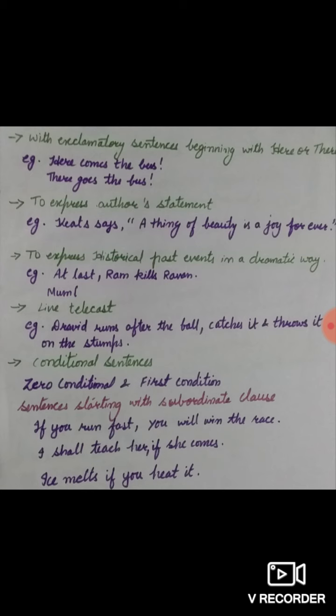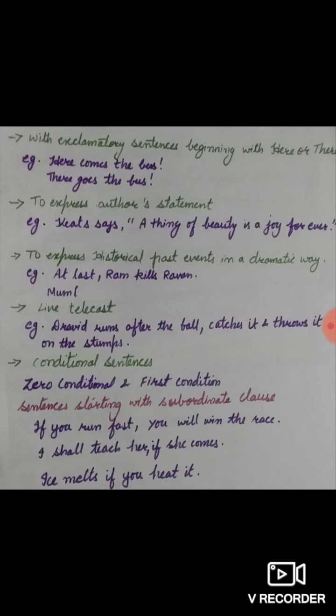Conditional sentences, students, many questions are asked on conditional sentences. First of all, in conditional sentences, we have two types of clauses: principal and subordinate.